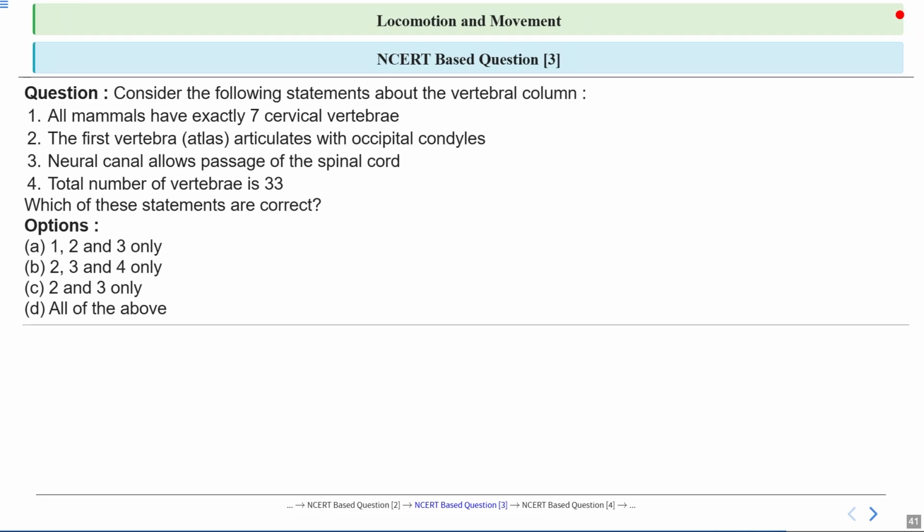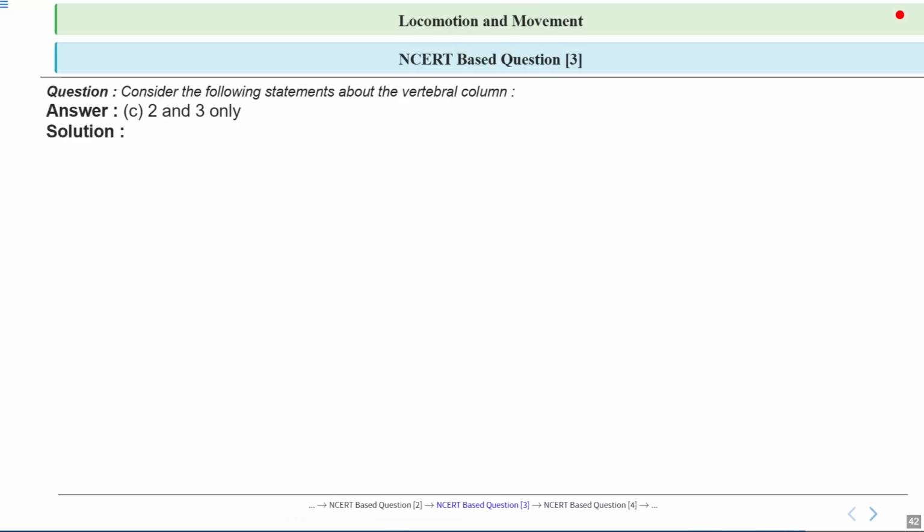Now this is question number 3, and the question is: consider the following statements about the vertebral column. We have given 4 statements. Statement 1, all mammals have exactly 7 cervical vertebrae. The second one is the first vertebra, that is atlas, articulates with the occipital condyles. Third one is neural canal allows passage of the spinal cord, and fourth one is total number of vertebrae is 33. Which of the statements are correct? So here I guess option C is correct, which is 2 and 3.